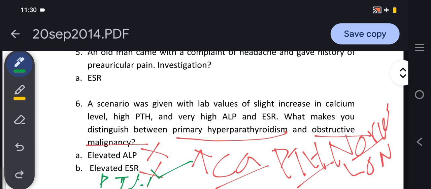If it is high, it means this is primary hyperparathyroidism, as we read about the parathyroid adenoma, which in 80% can cause primary hyperparathyroidism, and the other 20% may be carcinoma, a malignancy of the parathyroid, leading to raised parathyroid hormone. So parathyroid hormone would differentiate between primary hyperparathyroidism and obstructive malignancy. If it is high, it is primary hyperparathyroidism, but if it is normal or low, this is obstructive malignancy.